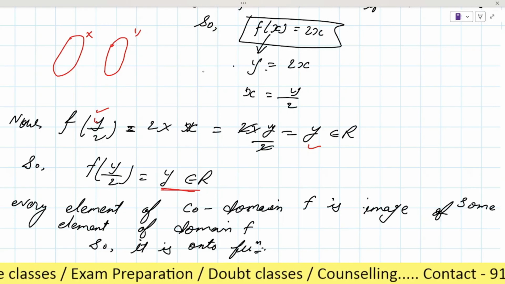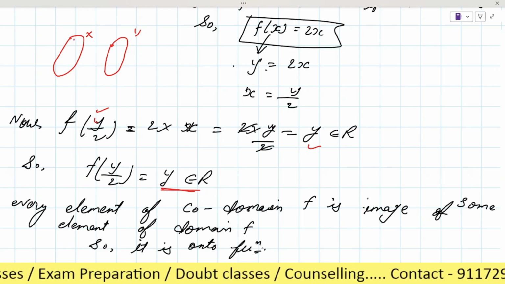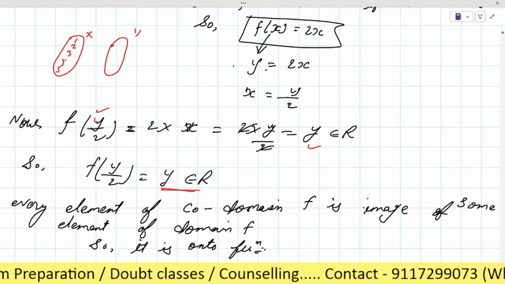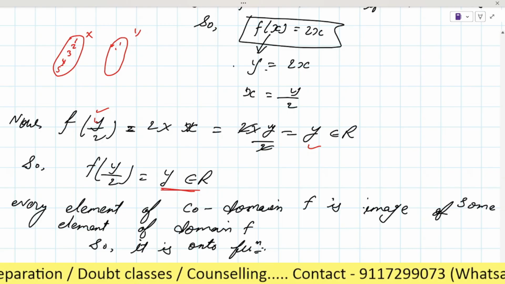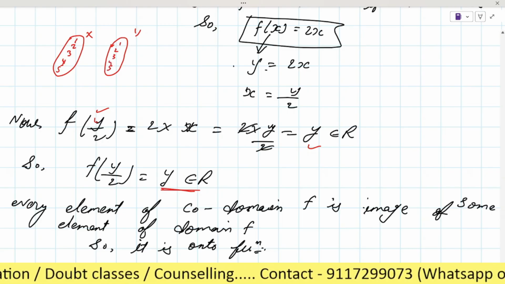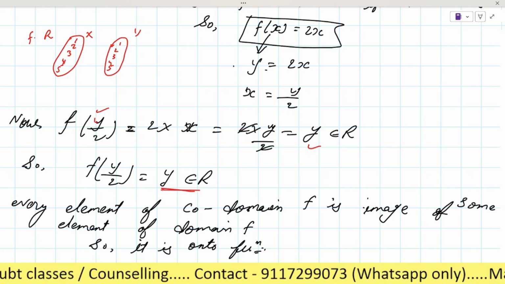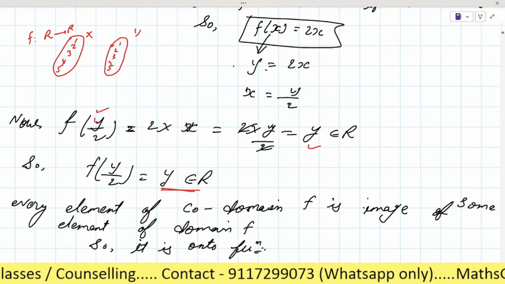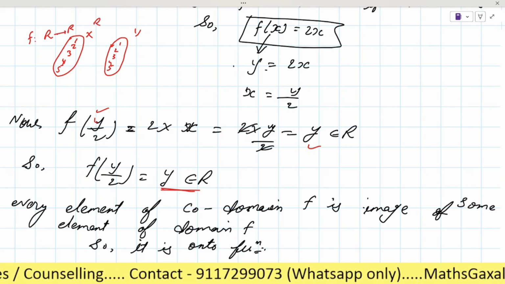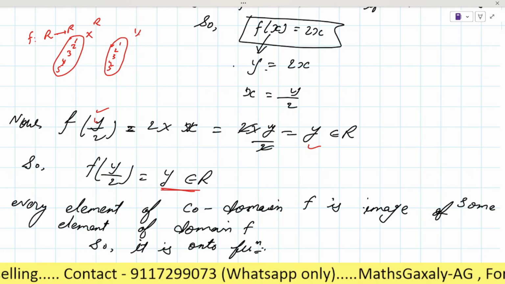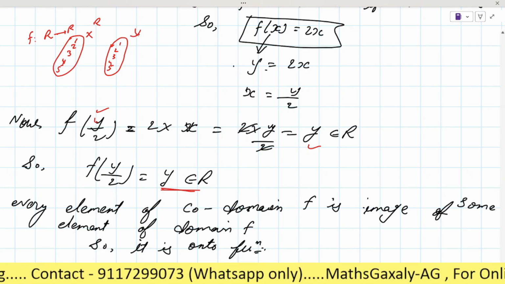I was saying that suppose the set x has 1 2 3 4 5 like this, okay? And this side also 1 2 3 4 5, all are real numbers. So here we can say the function belongs to R to R. The set x also consists of real numbers, the set y also consists of real numbers, right?